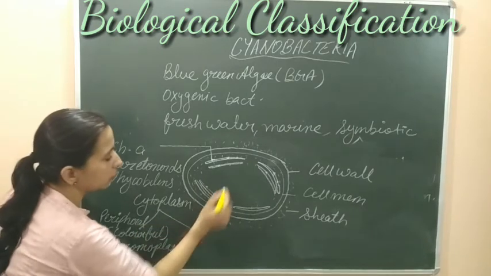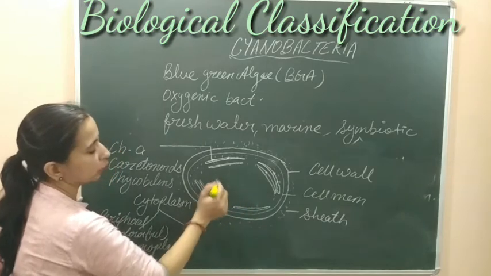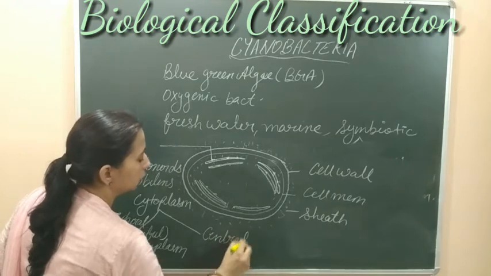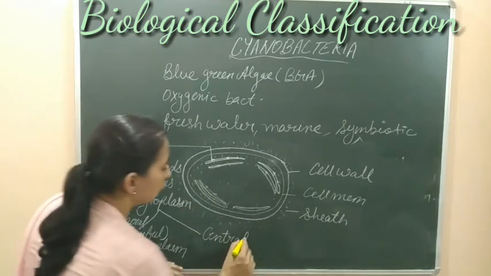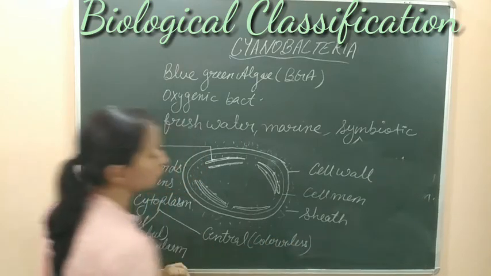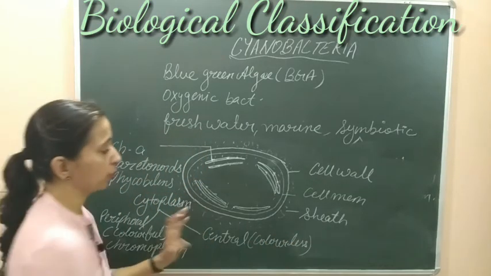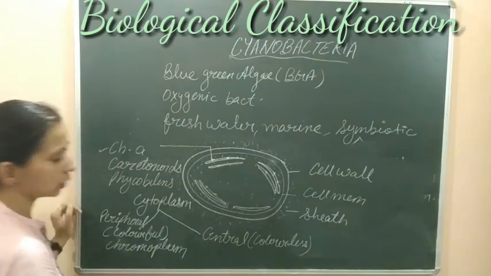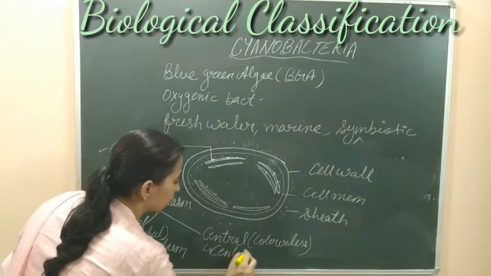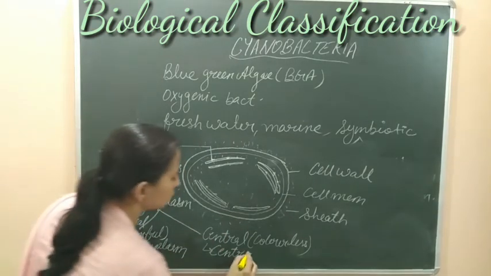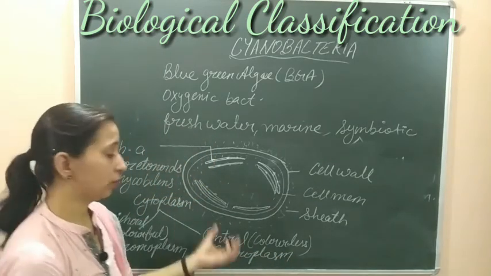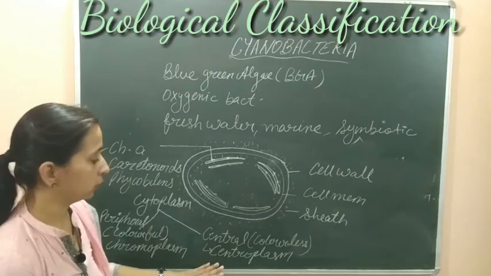And the middle cytoplasm, the internal part of the cytoplasm, जो अंदर की तरफ और central part है cytoplasm का, this is the central part, and this central cytoplasm has no color. It is colorless cytoplasm, and this colorless cytoplasm is known as centroplasm. The outer part is chromoplasm due to the presence of color, and the central cytoplasm is known as centroplasm, and it has no color.